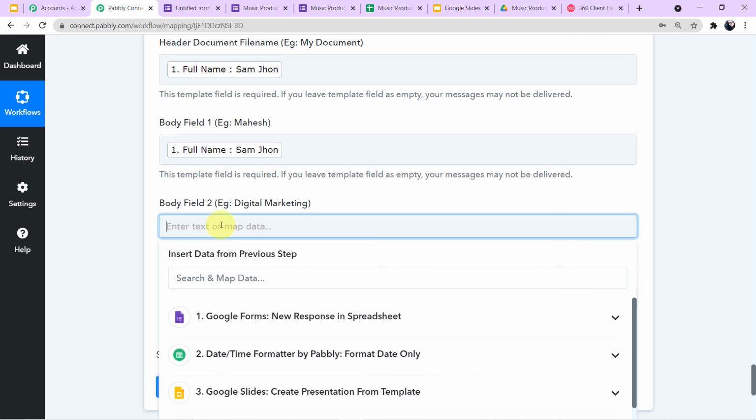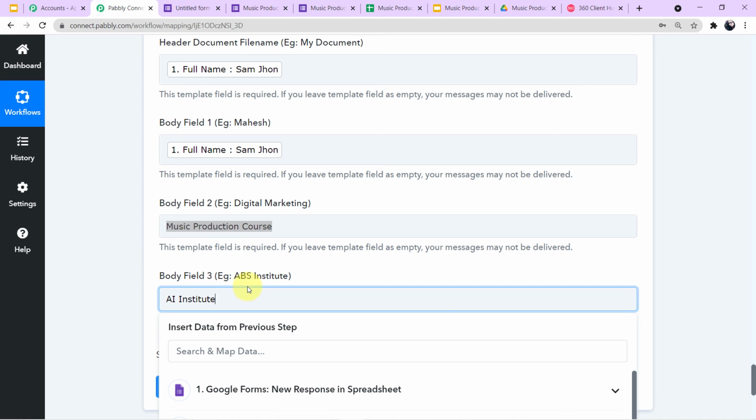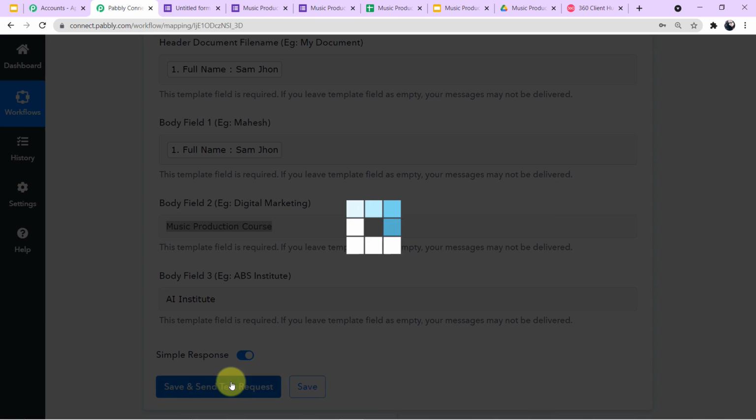Now I'll enter the course name. Let me enter the course name here. Okay guys, as you can see on my screen, I have entered body field 2. This is my course name, music production course. And this is the name of my institute, AI Institute. So I have successfully filled all of the fields. Now I'll click on save and send test request and we will see what the responses are.